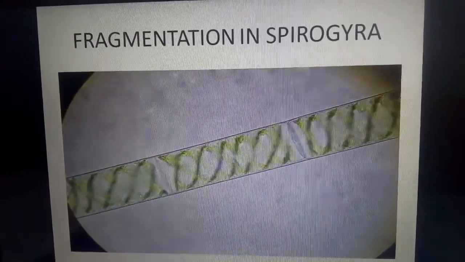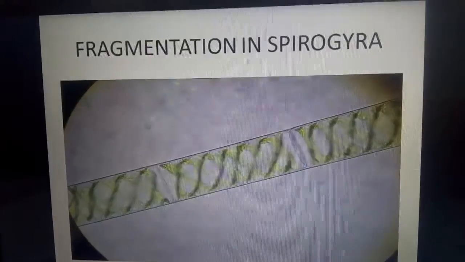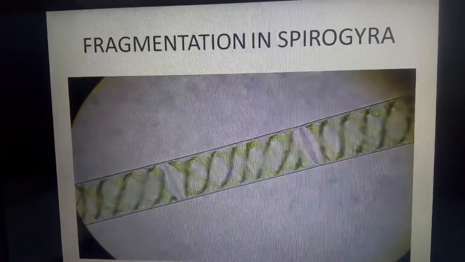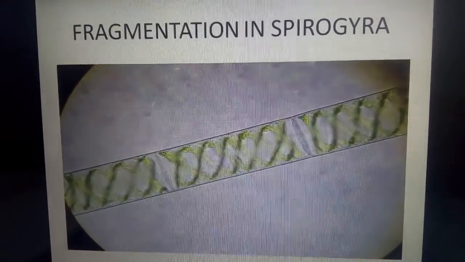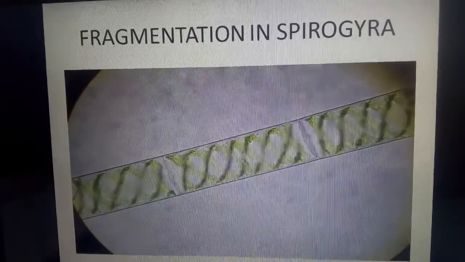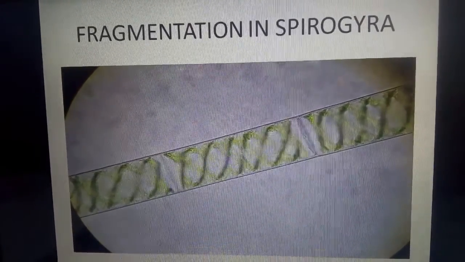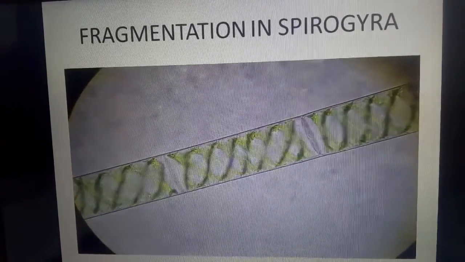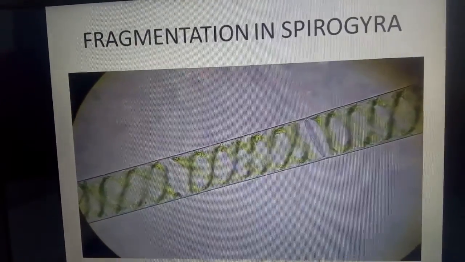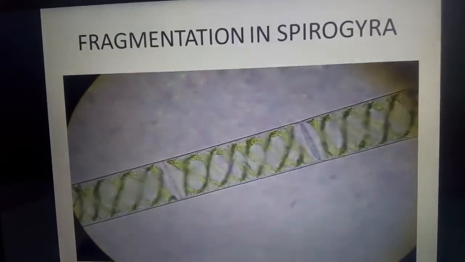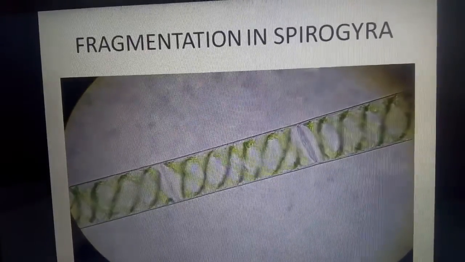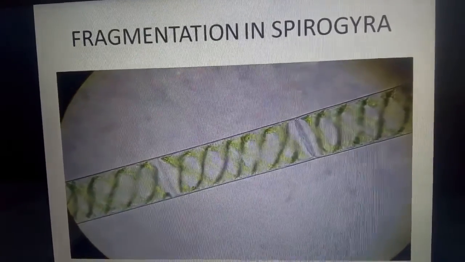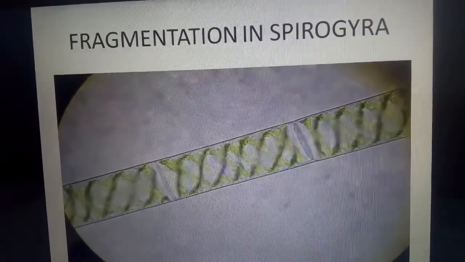How does asexual reproduction occur in Spirogyra? Let's see. Spirogyra is a simple multicellular organism. Understand? In this process of fragmentation, the Spirogyra divides into small pieces after maturation. Now what happens, these fragments or pieces develop into new individuals. But you don't think like that. This process of fragmentation does not occur in all multicellular organisms. It occurs only in Spirogyra because it is a simple multicellular organism.